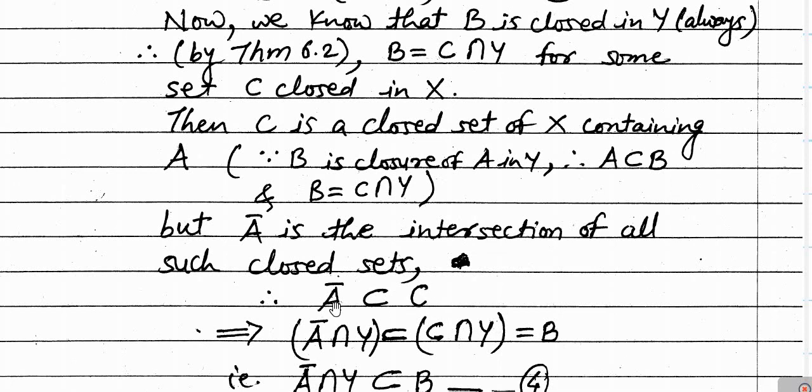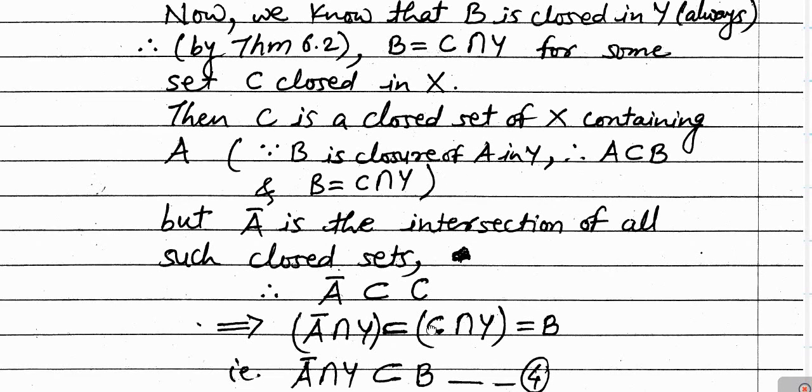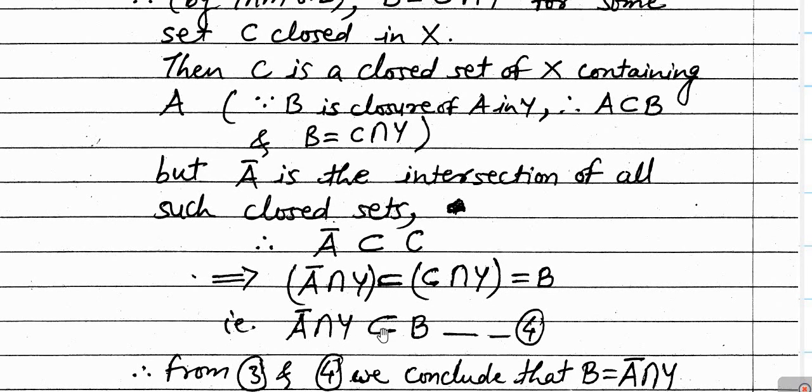Now A bar is contained in C and Y is contained in itself. Therefore A bar intersection Y will be contained in C intersection Y, but C intersection Y is equal to B. Therefore A bar intersection Y is contained in the set B. Let us denote this by the relation number 4.